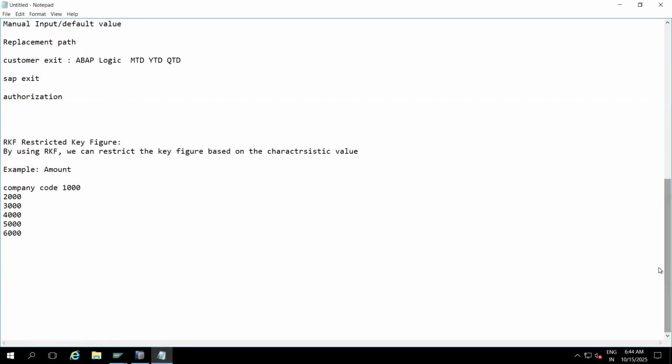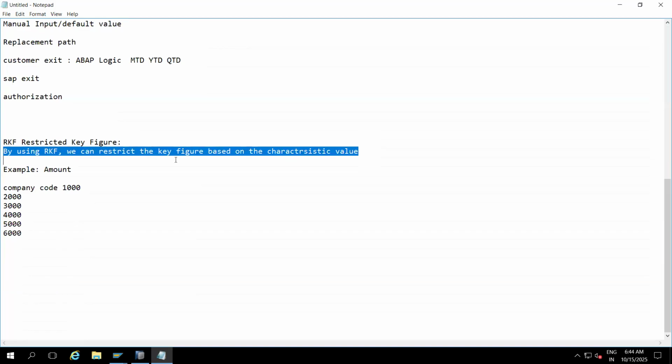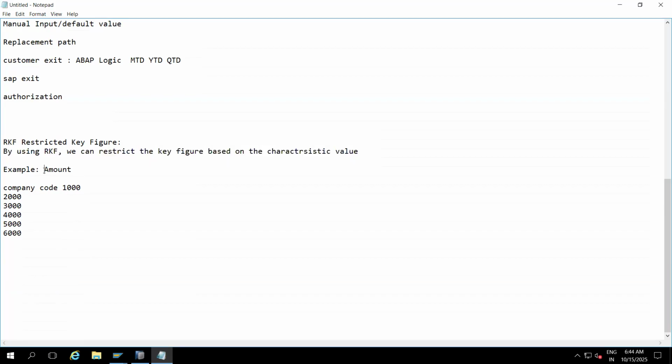So I'm explaining about RKF. RKF means restricted key figure. R means restricted, KF means key figure. By using RKF, we can restrict the key figure based on the characteristic value. Here, what is the key figure? The key figure is amount. Clear, right?